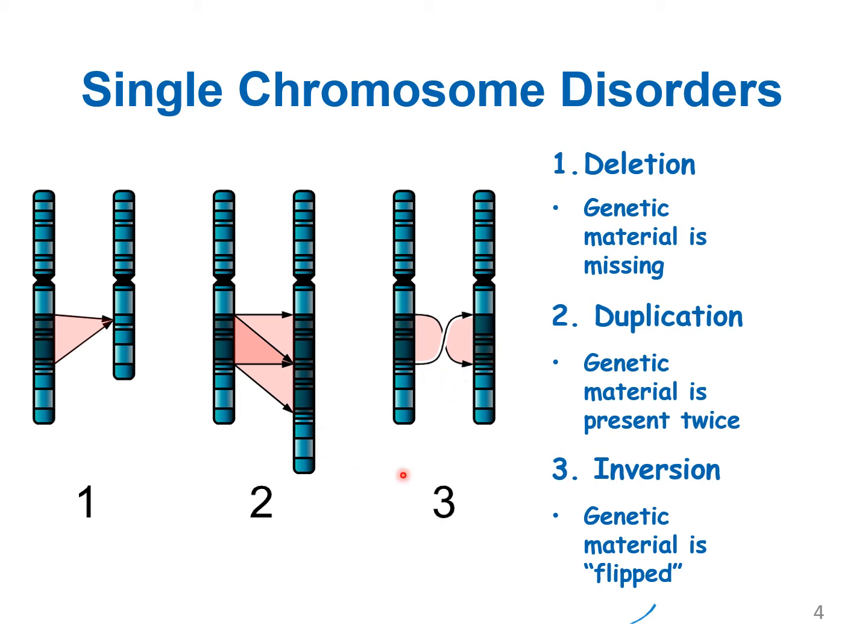Inversion is when you need to have a break in the chromosome. So a break has occurred here and a break has occurred here, and this area will go and join here and this area will go and join here. So there is an inversion of 180 degrees. It will lead to a complete change of genetic structure of that chromosome. Hence, if you have inversions, it may lead to genetic disorders. Clear?